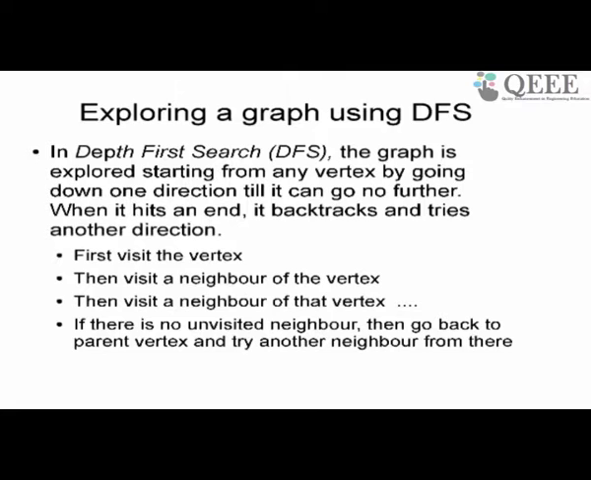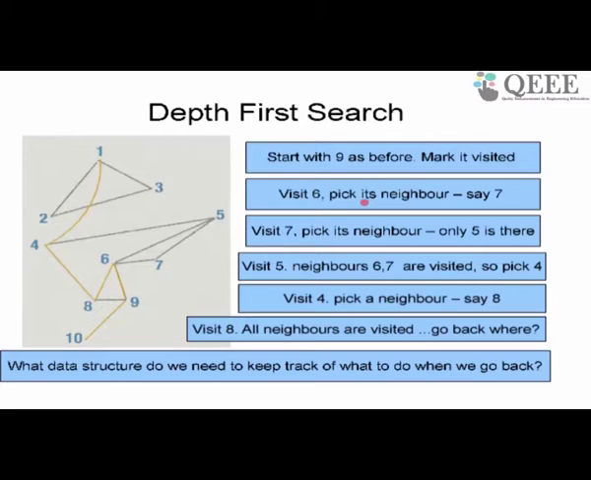Where do you come back? You come back to the previous node. Then you check again whether there are any more unvisited neighbors. If not, you go back. So you are backtracking. So that is how this works.